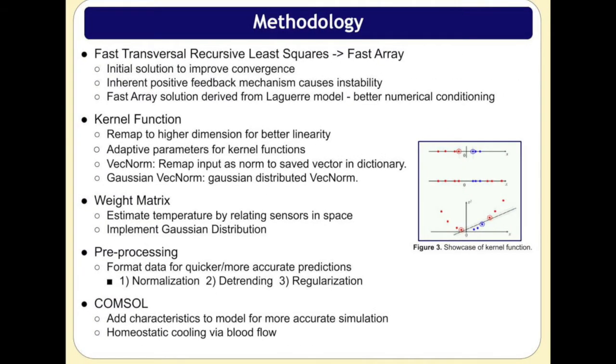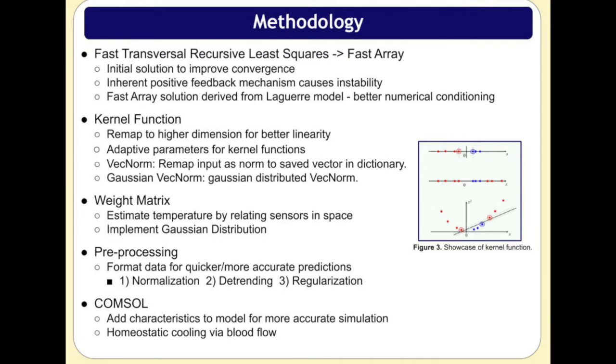The initial solution for improving the convergence rates of the RLS filters within the overall model was to apply fast transversal RLS, or FTRLS, in place of those filters. We sought to use this solution due to the decreased time complexity with respect to the filter order M. FTRLS filters have a big O of M, while RLS filters have a big O of M squared. While working on applying a multiple input version of the FTRLS, we found that the algorithm had an inherent positive feedback mechanism that was causing internal instability. To mitigate this, we first attempted to normalize the recursive variables, and later shifted to applying an error redundancy scheme.